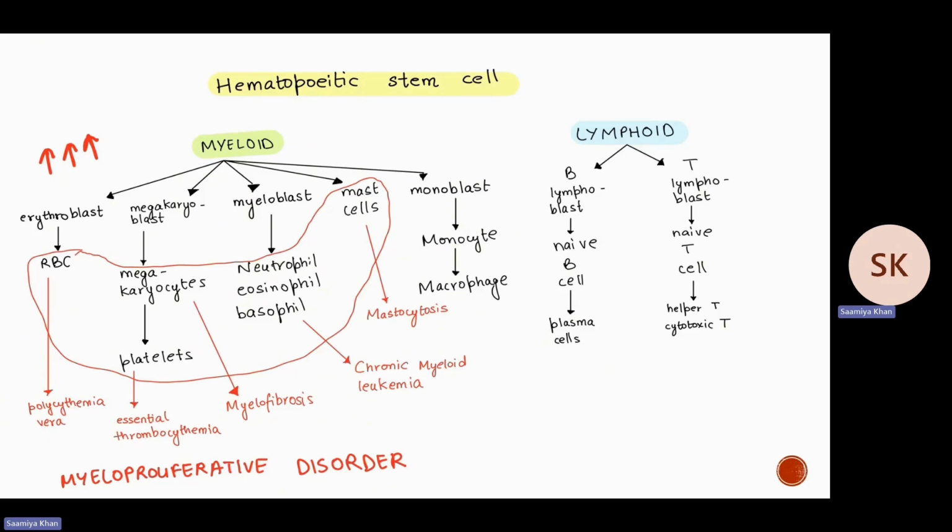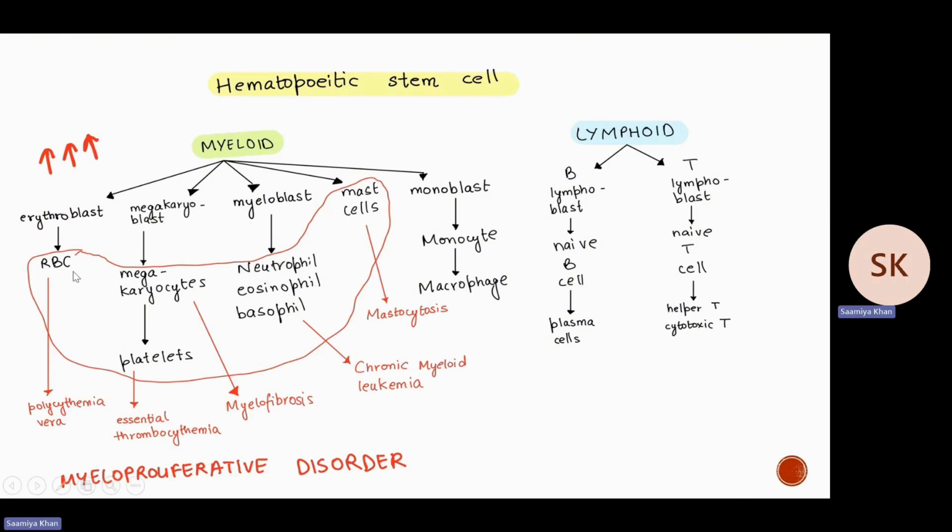So this flowchart that I have drawn explains what we're going to discuss. We know the myeloid lineage and the lymphoid lineage. In the myeloid lineage, we have RBCs, megakaryocytes, platelets, neutrophils, eosinophils, basophils, and mast cells. Notice how I have circled only the mature cells. If there's a neoplasm, these mature cells increase, and that is what we call myeloproliferative neoplasms.